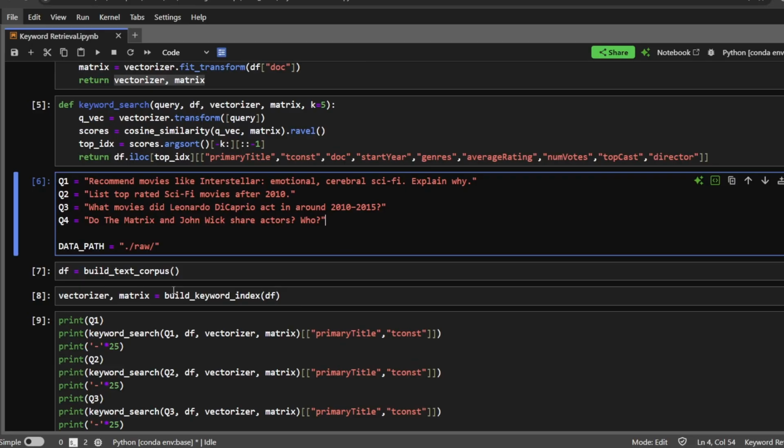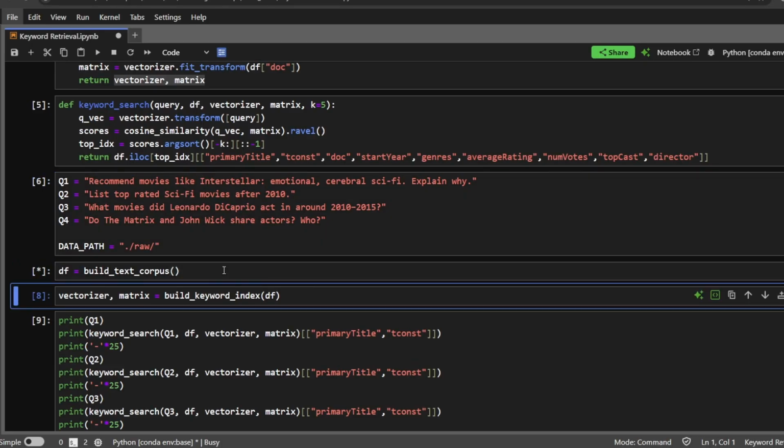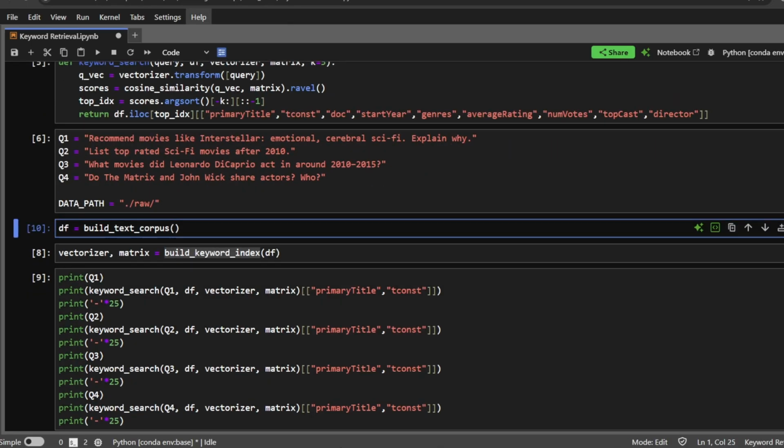Let's start running those functions which we have built. First thing is we'll build the text corpus. This step will take a bit of time. I'll take a pause here and I'll come back once this step is over. Okay, so the corpus has been built. Now we'll build the keyword index.